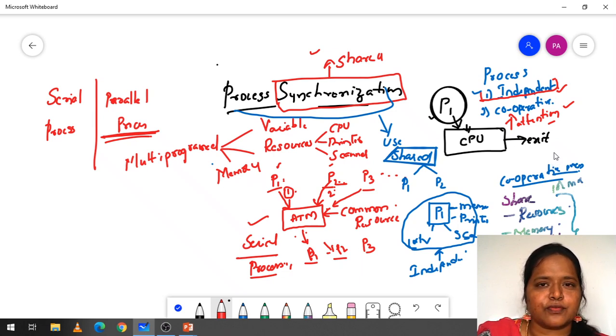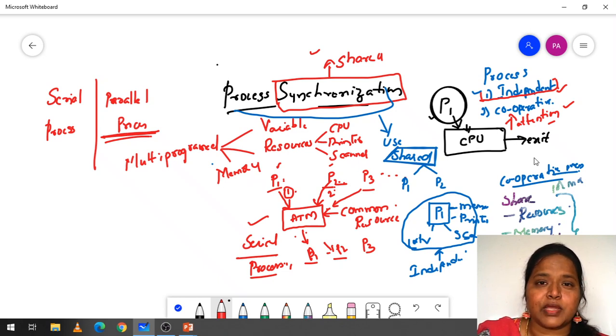So processes are of two types: independent processes and cooperative processes. Independent process means it does not depend on any other process for the completion of its task, so we did not bother about the independent process. We have to pay more attention to the cooperative processes. What are the cooperative processes? When we share something between the processes, we call those processes cooperative processes.